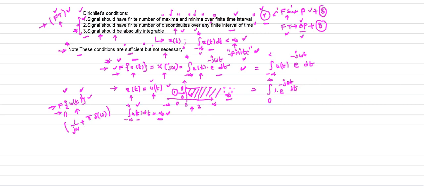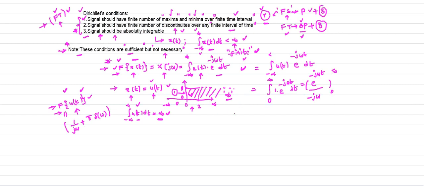Now what is the integral of e power minus j omega t dt? It is nothing but e power minus j omega t divided by minus j omega. That is the integration result. I calculated the Fourier transform using this formula. The limits are 0 to infinity.